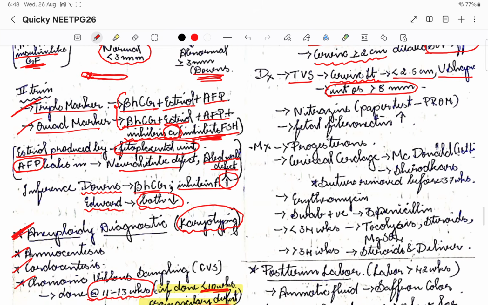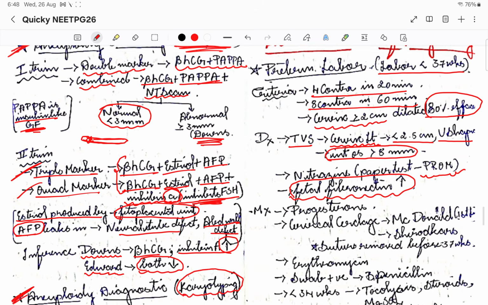Okay, there is something called the nitrazine test that we do if there is a premature rupture of membrane, to know whether the membrane has ruptured, and also we'll test for fetal fibronectin. Okay, so fetal fibronectin tells whether the fetus has matured or not. So this is what we'll do with respect to preterm labor.